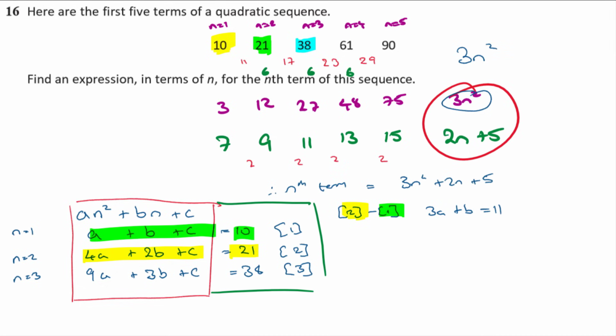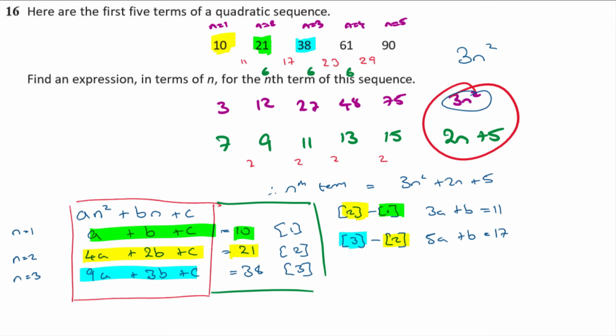Then I'm going to do the same thing: equation 3 take away equation 2. Equation 3 is this one, equation 2 is the yellow one. So taking the yellow one away from the blue one, 9a take away 4a is 5a, and 3b take away b is b, and 38 take away 21 is 17.